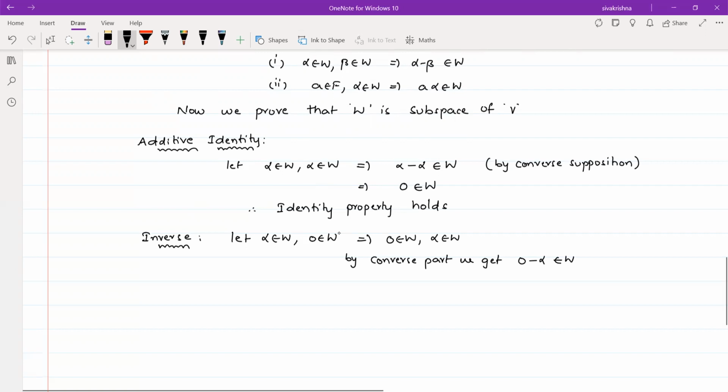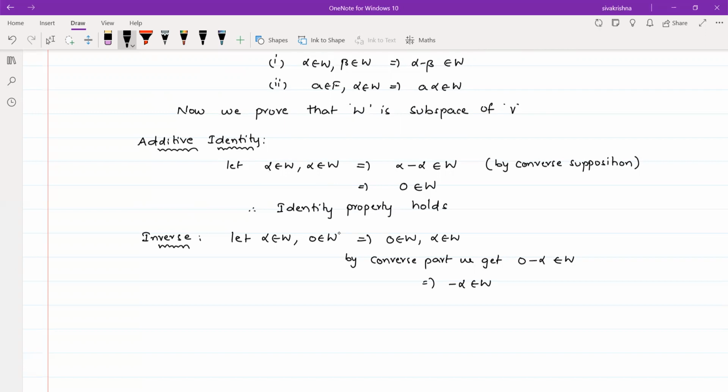So once again, I am using the first condition. Whenever we have two elements in W, the difference of those two elements belongs to W. Here one is 0 and the second one is alpha. So 0 minus alpha belongs to W. It means we get minus alpha belongs to W. So this is the inverse property.